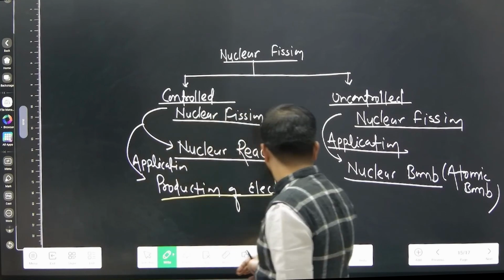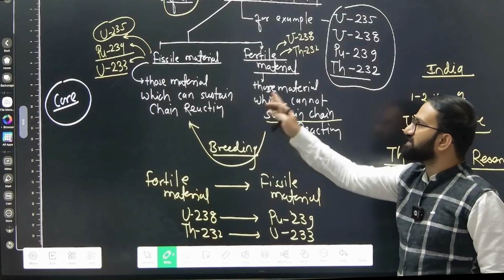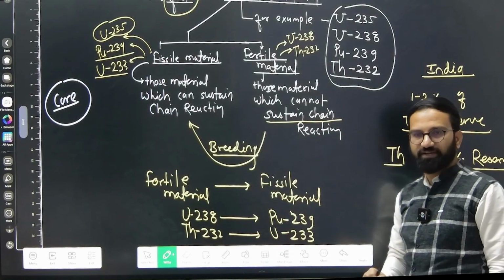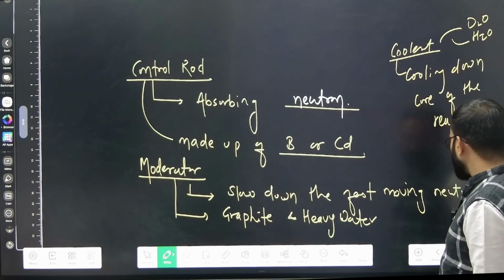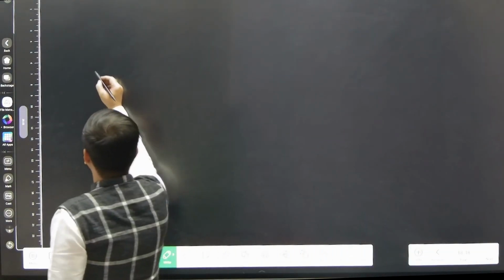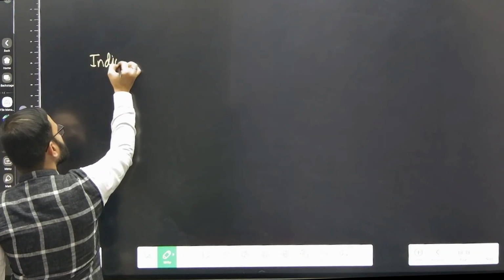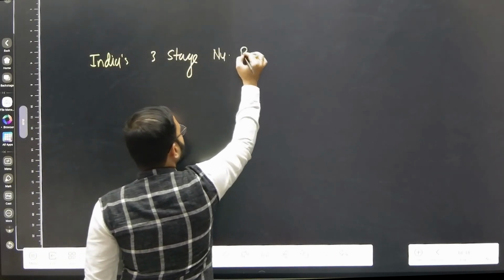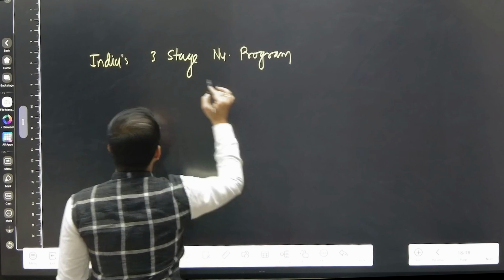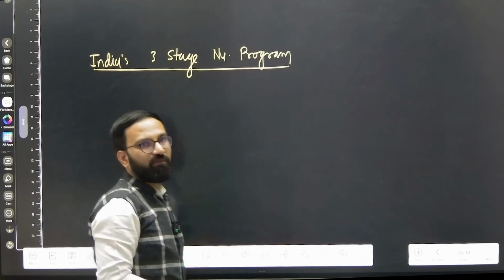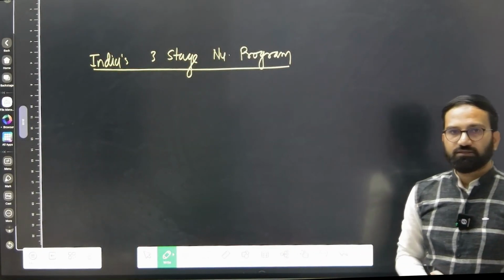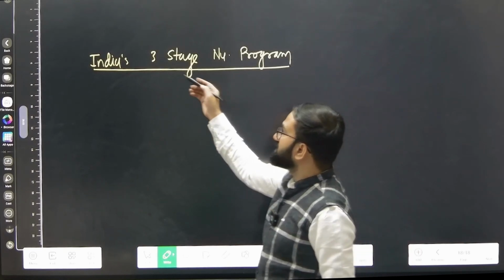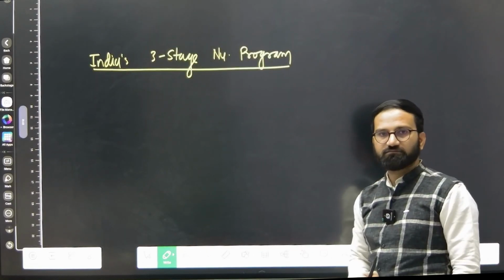And for that I have told you some of the fundamentals regarding fissile material and fertile material. Okay? On the basis of this you can understand India's 3-stage nuclear program. Remember that. Dr. H.J. Bhabha initiated India's 3-stage nuclear program.